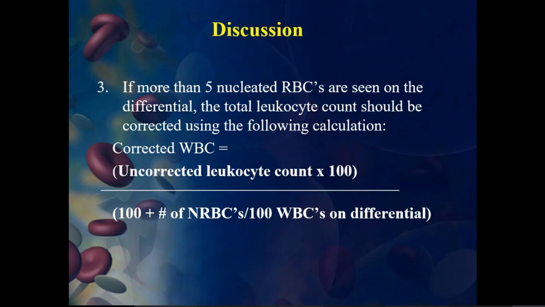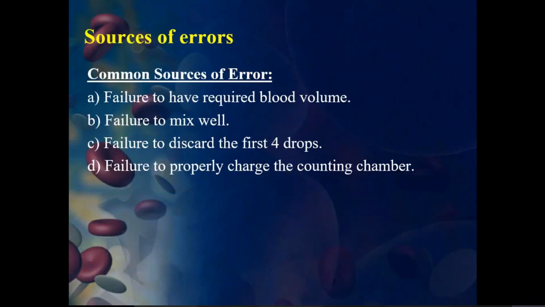For that, we should go for corrected WBC equals uncorrected leukocyte count into 100, divided by 100 plus the number of NRBCs per 100 WBCs on differential count. So this we can see, and then you can substitute all the values if you have, and then you can calculate the corrected WBC. That means the total amount of WBC can be counted.